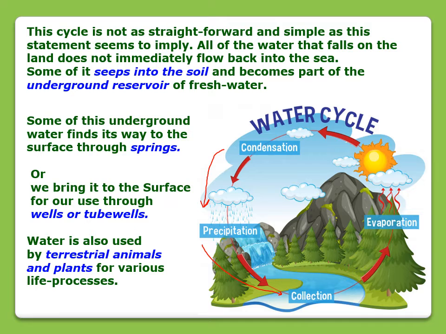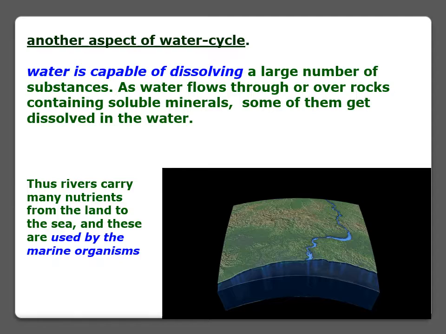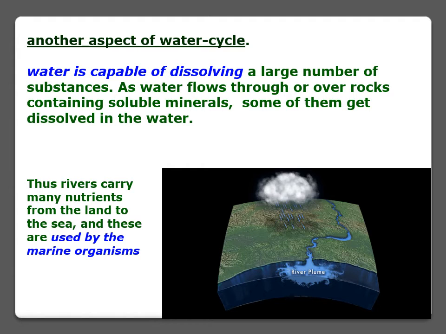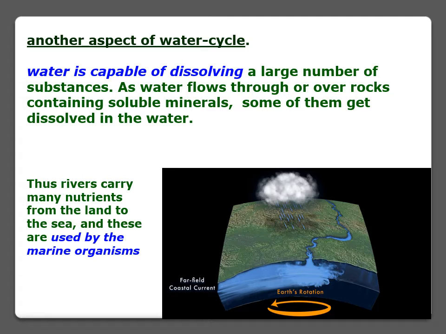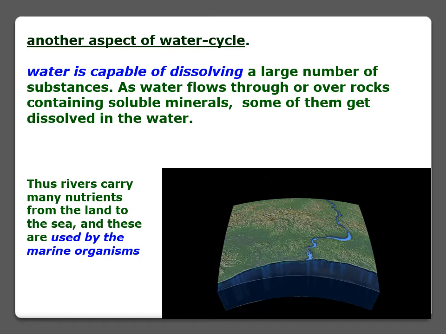Both the things occur at different times at different places, right? And another aspect of the water cycle can also be seen. That is, water is capable of dissolving a large number of substances. That is why water is known as the universal solvent, because most substances can be dissolved in water.